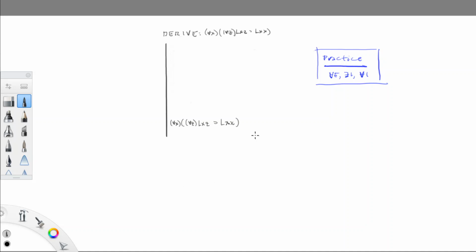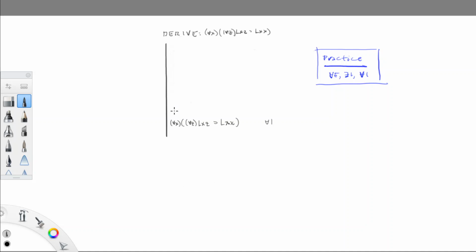Okay, if you look at the target sentence, you notice that it's a universally quantified conditional sentence. And there's two big clues in terms of how we might strategize to get to this sentence. The last step, you might think, would be an application of universal introduction, because it is a universal generalization.